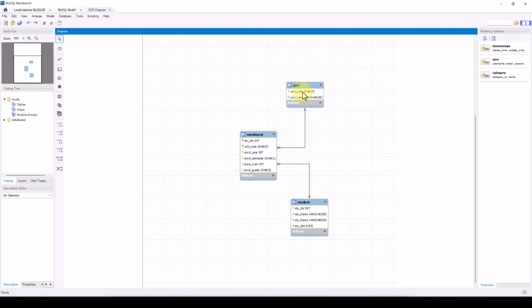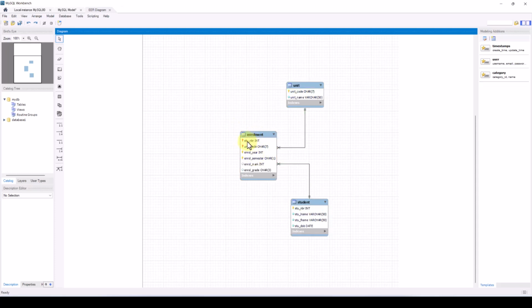Unit code is the primary key for the unit table, student NBR is the primary key for the student table, and student number, unit code, enrollment year, enrollment semester is in combination a primary key for the enrollment table.